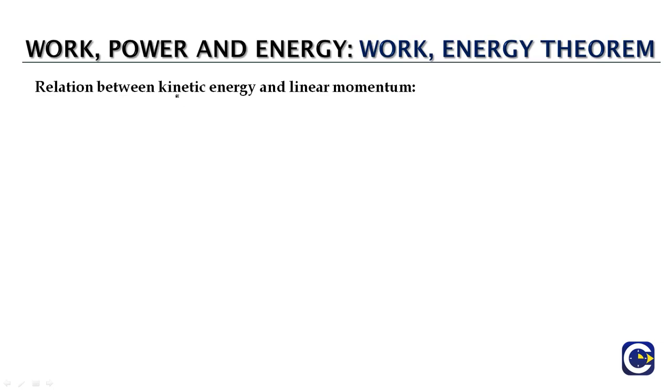Now kinetic energy is one of the properties of an object which is in motion, and same is the case of linear momentum, because if an object is in motion, we have a property called linear momentum, which is a vector by the way, which is measured as mass times the velocity of the object, whereas the kinetic energy of the object is a scalar, it is not a vector, which is measured as half m into v square. Now in vector form we can represent this as half m into v dot v, because the dot product of a vector with itself will be equal to square of the magnitude of the vector.